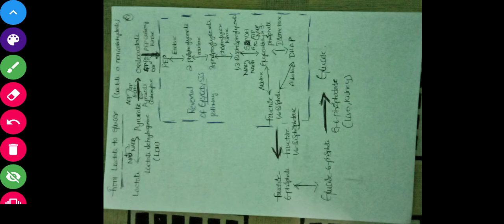It's lactate or lactic acid, both are same, no problem at all. So this pyruvate is converting to lactate or lactic acid by using a beautiful enzyme that is called lactic dehydrogenase enzyme. It's a reversible enzyme. It can convert the pyruvate to lactate or lactate to pyruvate, both are same.